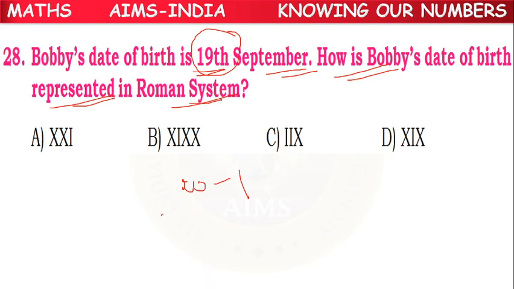We can write 20 minus 1, or 10 plus 9, because we have Roman numerals for 10, which is X, and 9 is IX. So XIX. We can write it like that, XIX. So D option is the correct answer.